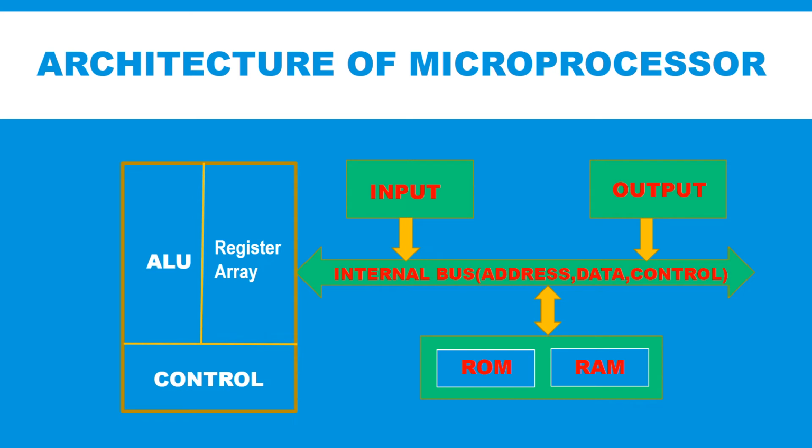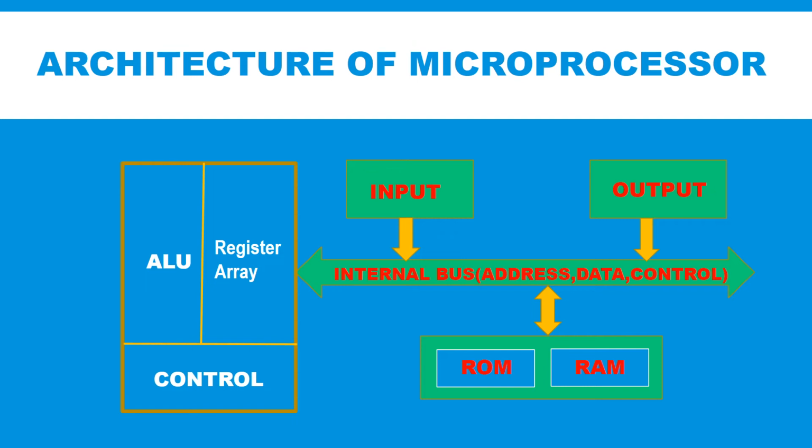Now let us see what is inside a microprocessor. A microprocessor or CPU reads each instruction from the memory, decodes it and executes it. It processes the data as required in the instructions. The processing is in the form of arithmetic and logical operations.